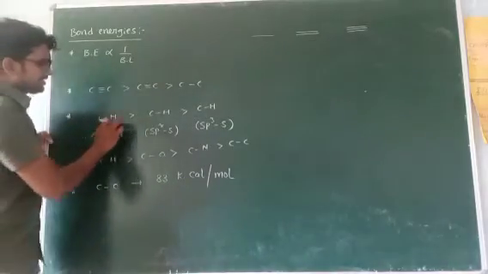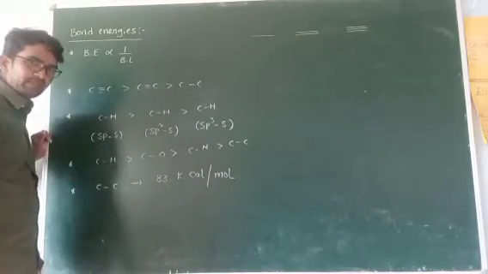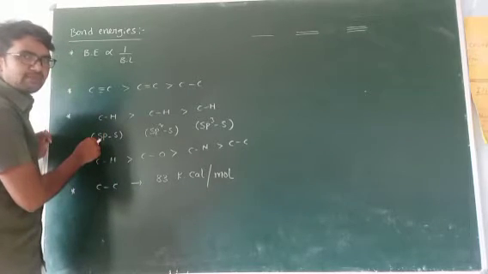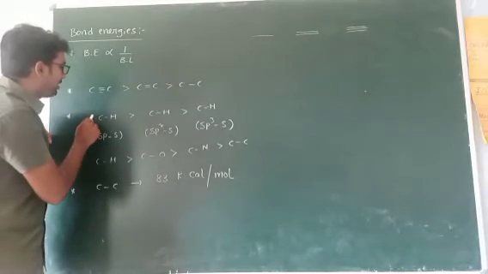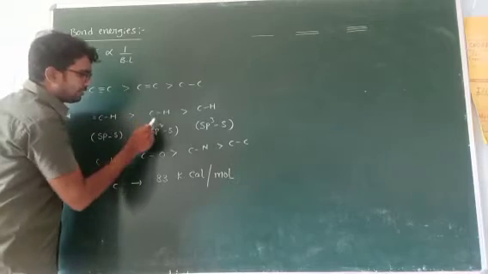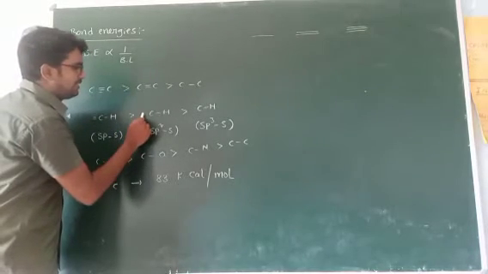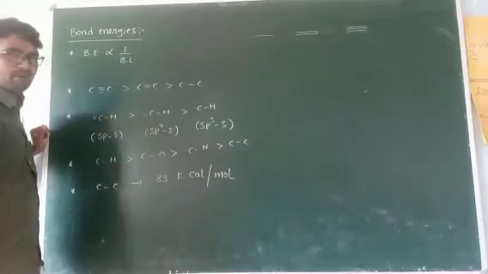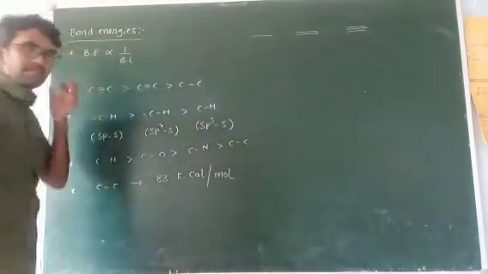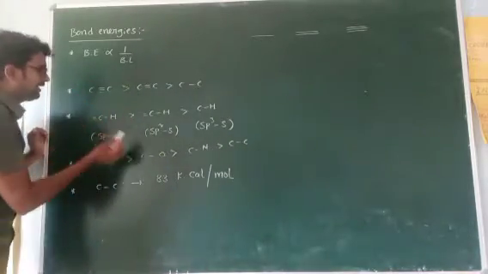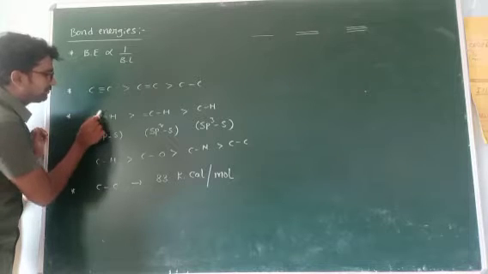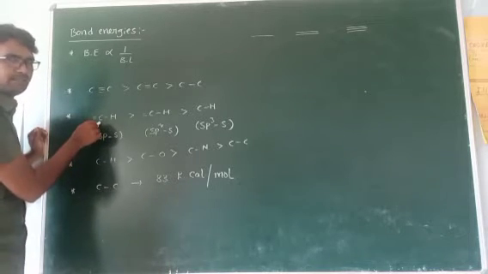Now let's check this C-H, C-H, C-H. This carbon undergoes sp hybridization, which means this carbon already formed a triple bond on the other side. This carbon undergoes sp2 hybridization, meaning it forms a double bond on the other side. This carbon undergoes sp3 hybridization. That's why this CH bond length decreases due to the sp hybridization of this carbon.